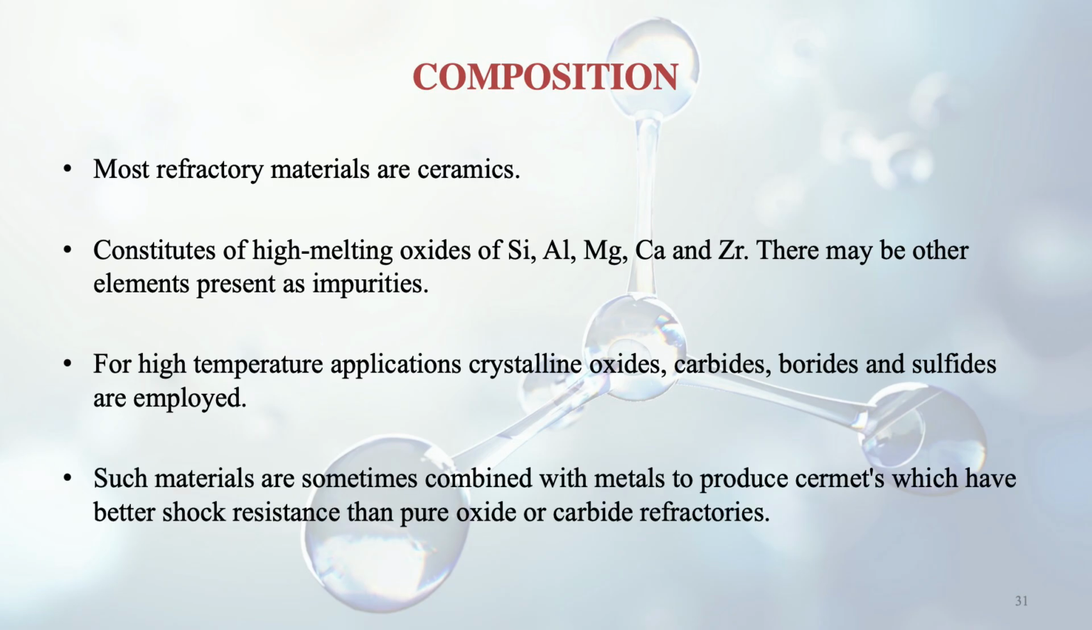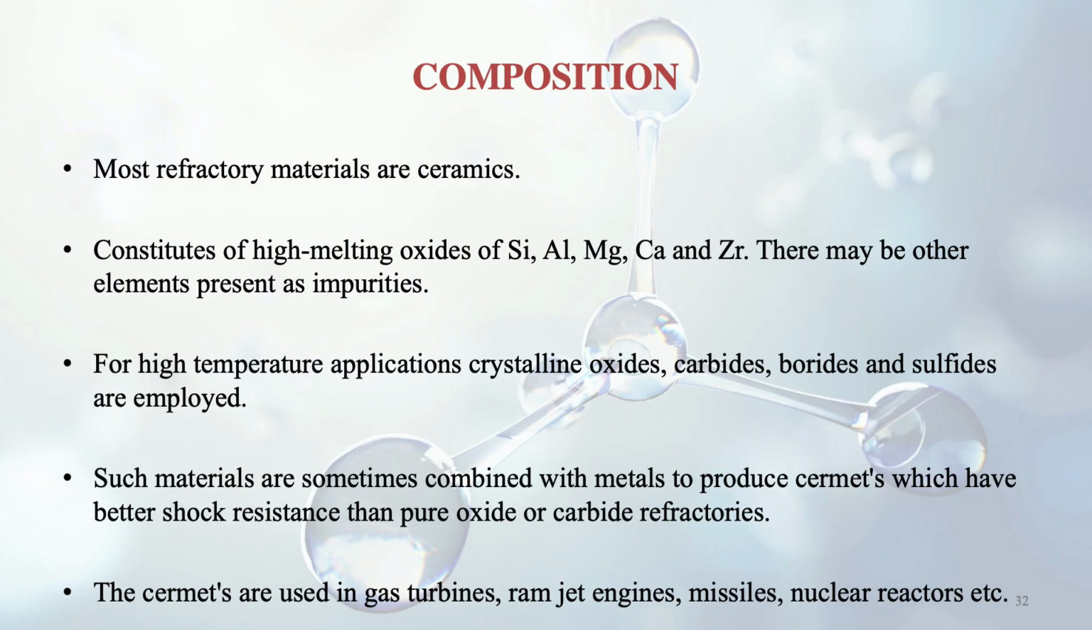Such materials are sometimes combined with metals to produce a substance known as cermets, which have better shock resistance than pure oxide or carbide refractories. So a combination of these may be better than the pure oxide, especially in shock resistance. These cermets are used in gas turbines, because there we get shock, for example sudden cooling. They are also used in steam turbines, ramjet engines, missiles or nuclear reactors. Wherever there is a possibility of shock, we can use cermet.